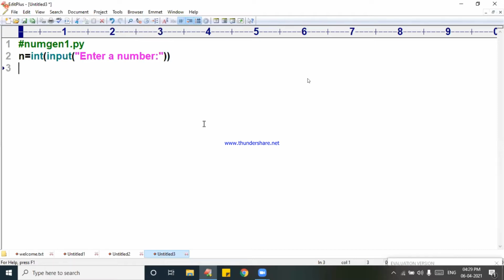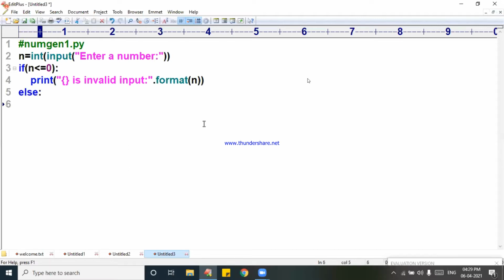Now immediately I am doing if n less than or equal to 0. See guys how I am doing. n less than or equal to 0. I should print invalid input, and I will say dot format of n. If my n value is negative or 0, I will say invalid input. Else, I am writing else.